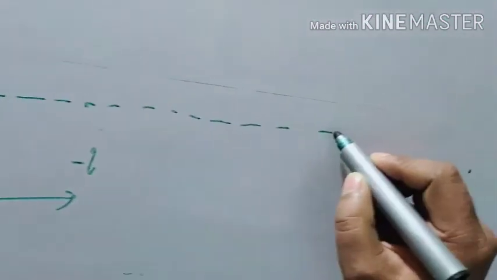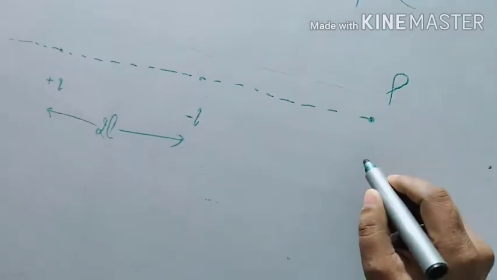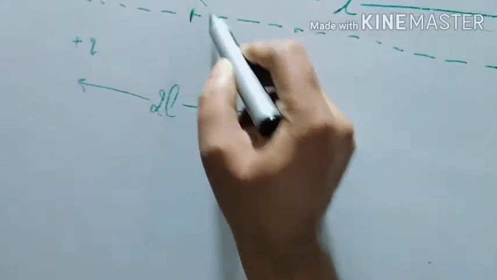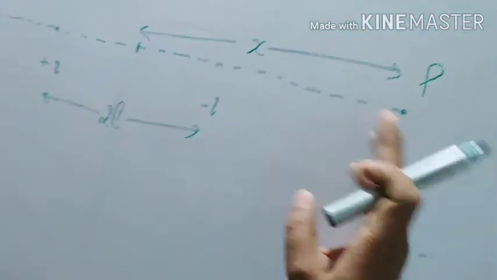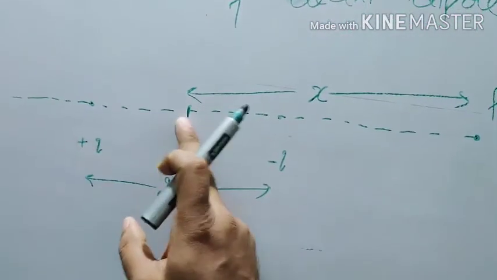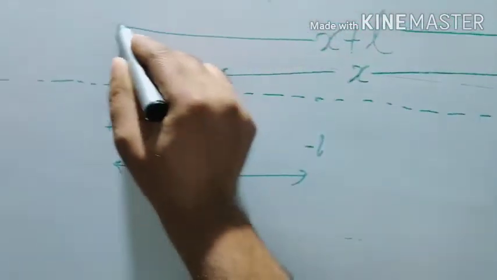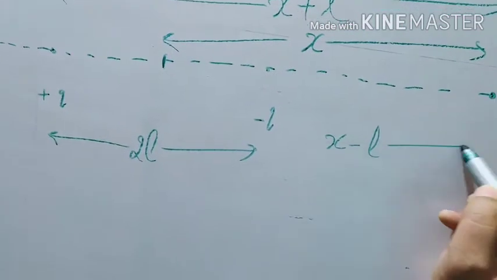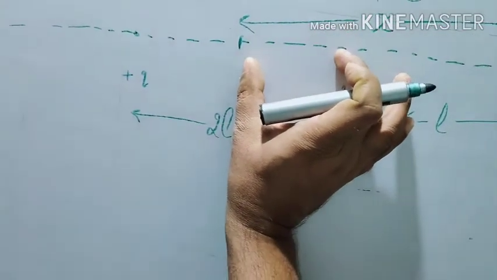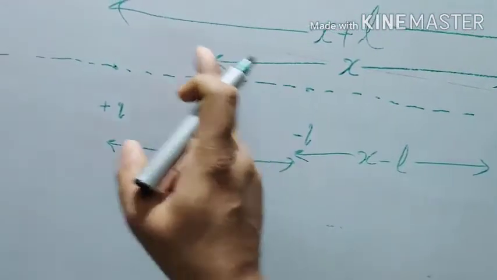So our aim is to find the electric field on the axial line anywhere. First of all, you have to consider a distance. Dipole is a simple body for you, so you will consider its distance from the center. This distance is L, this distance is L, so this distance will be equal to x plus L, and this distance will be equal to x minus L, because this distance is x and this is L.